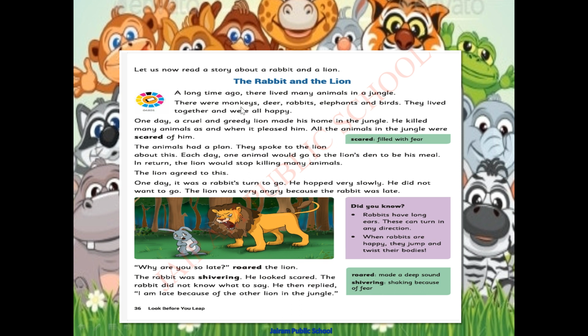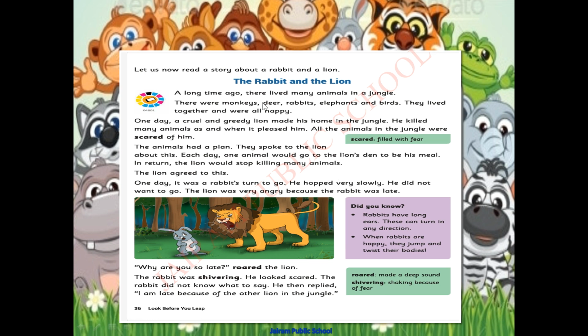There were monkeys, deer, rabbit, elephants and birds. What are the animals there? There were monkeys, deer, rabbit, elephants and birds. This is common, am I right? So if a forest is there, there will be many animals like monkeys, deer, rabbit, elephant and birds. Am I right? Yes children.